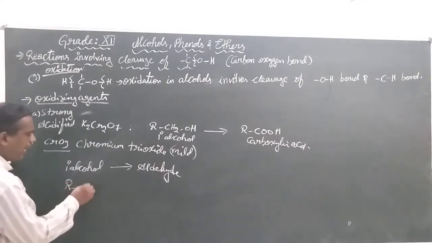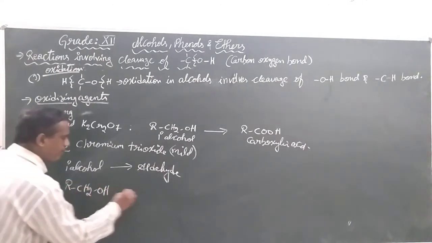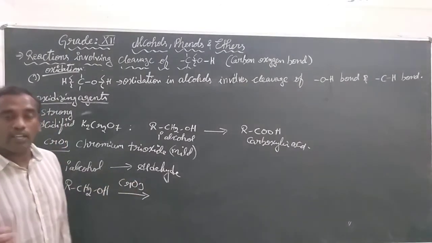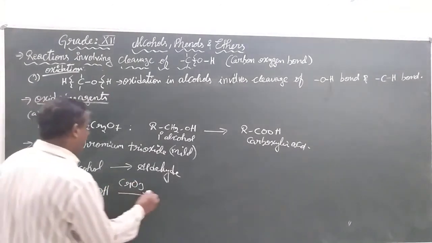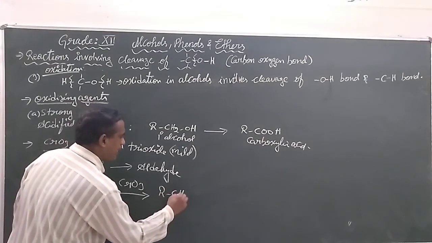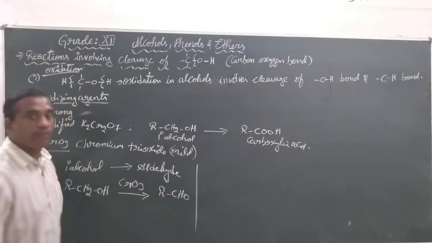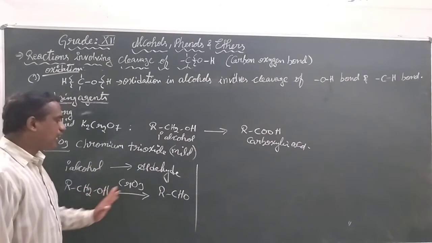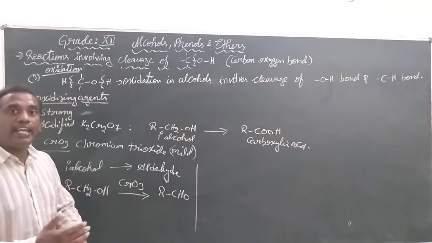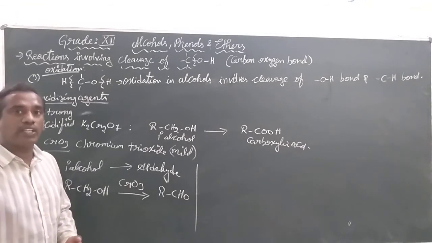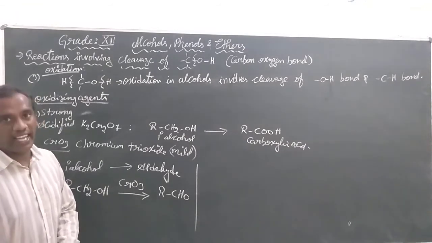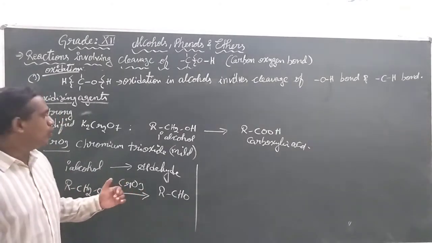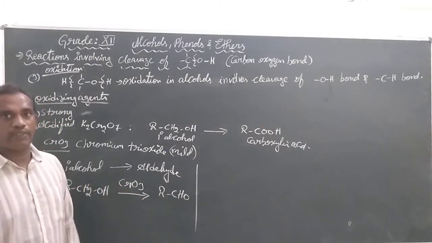That is, RCH2OH, when treated with CrO3, chromium trioxide or the chromic anhydride, will form the aldehyde. It is going to oxidize alcohol only to aldehyde. Again, this aldehyde can be further oxidized into the carboxylic acid, but we can stop the reaction at the aldehyde using chromium trioxide.